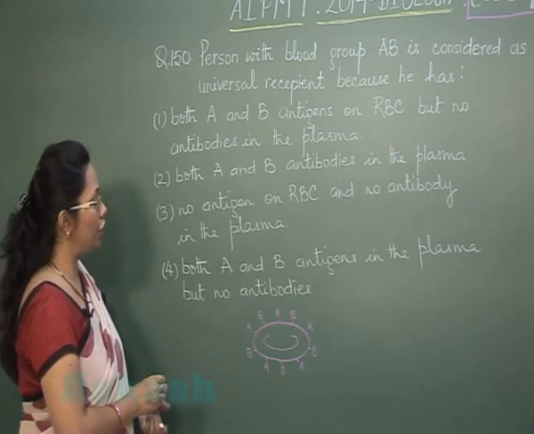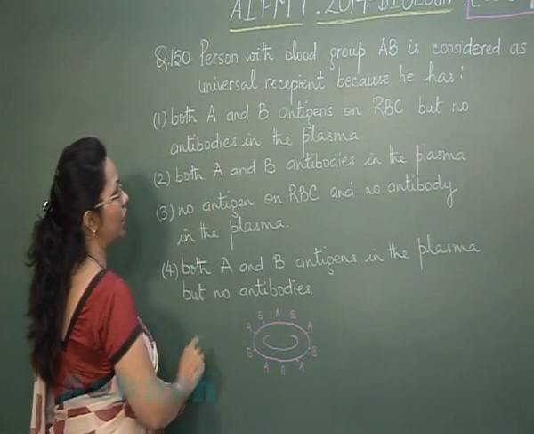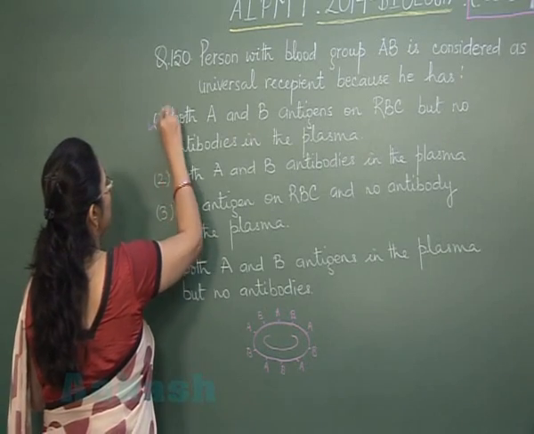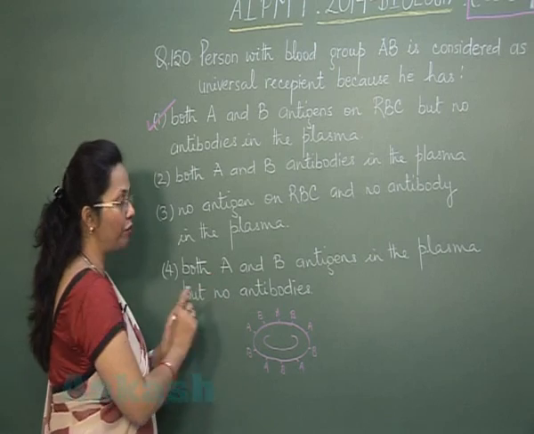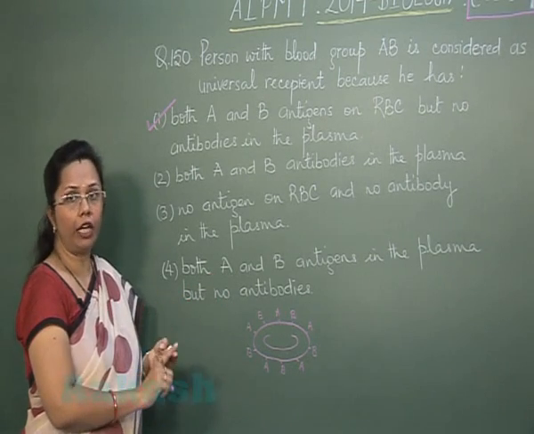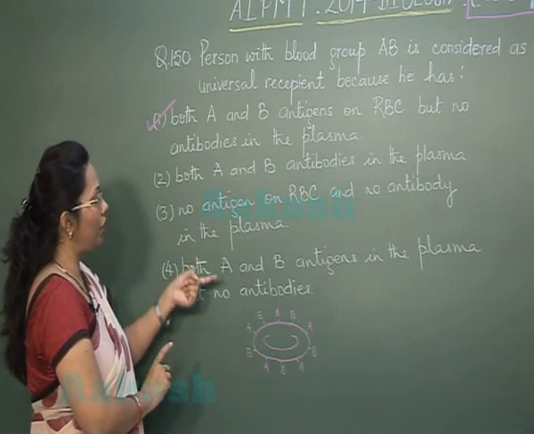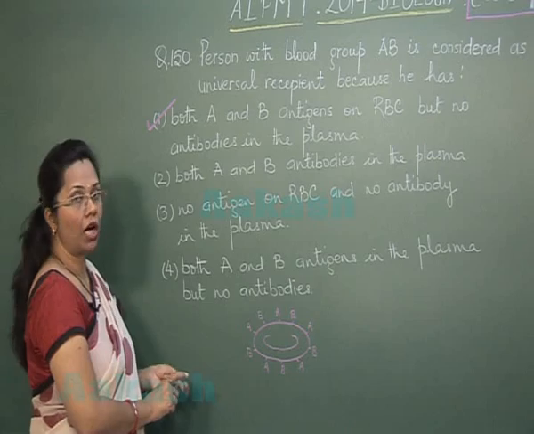So now if we see the options, both A and B antigens on RBC but no antibodies in the plasma. So this is our correct choice, because the antigens are present on the RBC membrane, and if antibodies would have been there, they would have been in the plasma. But here neither anti-A nor anti-B antibodies are present.